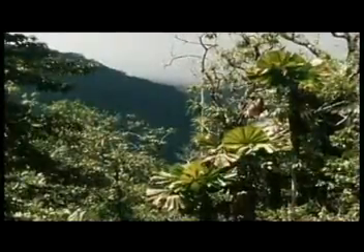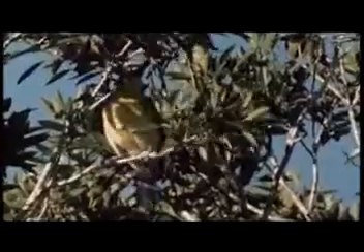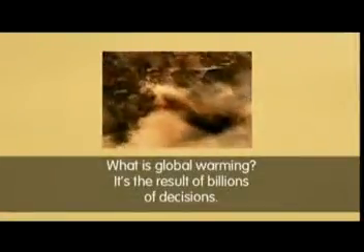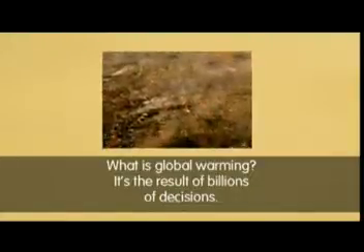Now listen to another clip. Trees are flowering earlier. Birds are laying eggs earlier. Butterflies are moving up hills. So what is global warming? It's the result of billions of decisions.